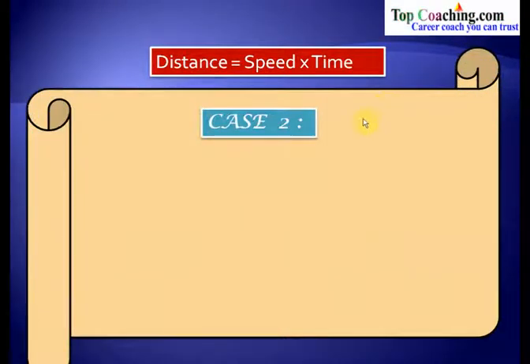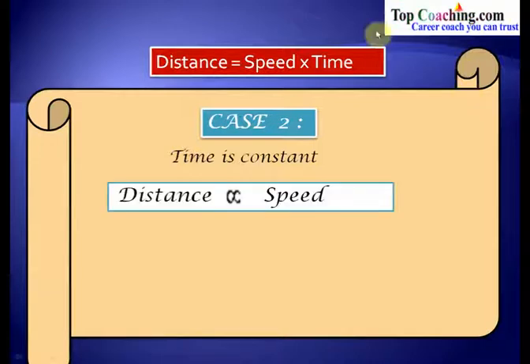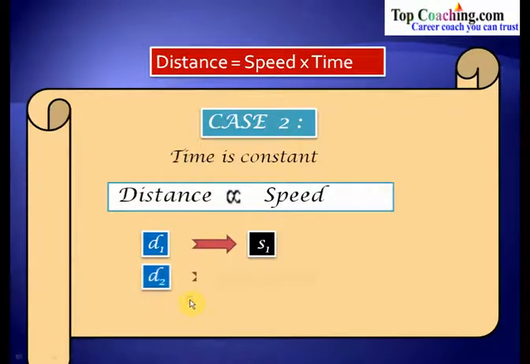Now let's move on to case number 2, and this case is when time is constant. Earlier we had taken the case that speed is constant. Now let us say that the time is constant. So in this formula, if we keep time constant, then distance would be proportional to speed. So let us say that we have covered a distance d1 with the speed of s1, and we have covered a distance d2 at the speed of s2. Now what is the relation between d1, s1, d2 and s2?